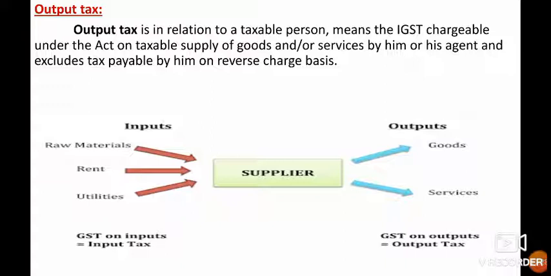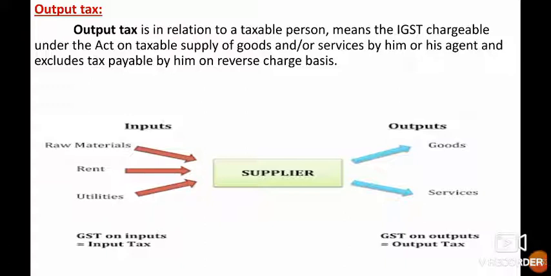So output tax is a tax payable on supply of goods, and it excludes reverse charge. In simple terms, output tax is the tax received on sales of goods or services.